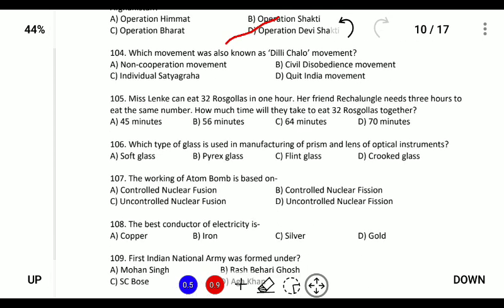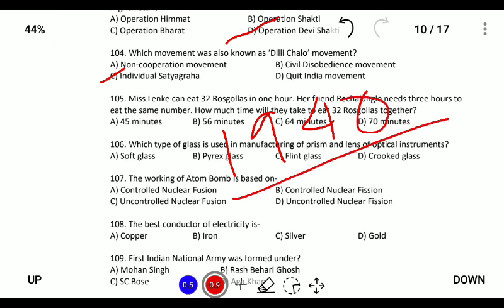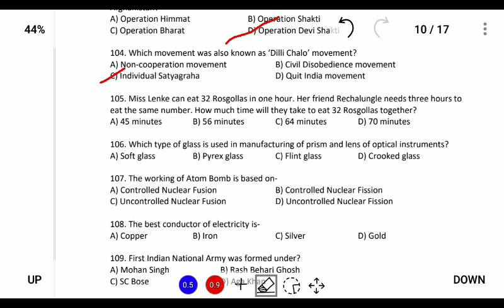Next, which movement is also known as the Delhi Chalo movement? The Delhi Chalo movement is related to the individual satyagraha of 1940. So how did this individual satyagraha start? It started because the government failed to listen to the demands of the freedom fighters for their inclusion in the Second World War, so Mahatma Gandhi launched an